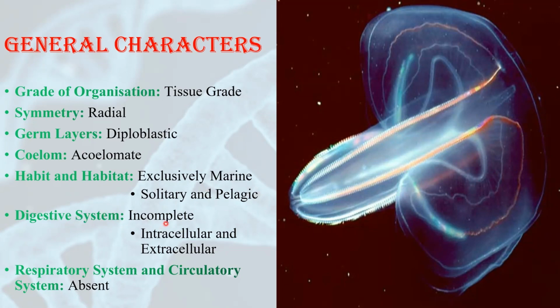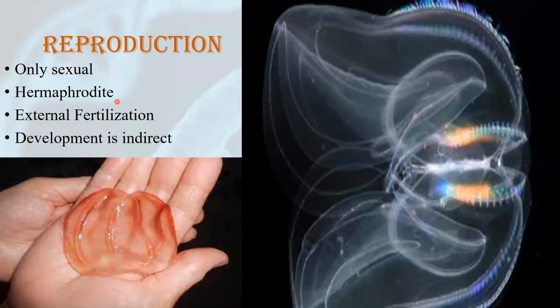Their digestive system is incomplete. That means there is only one single opening. The digestion can be intracellular or extracellular, inside the cells or outside the cells. They don't have any respiratory system or circulatory system. Their reproduction is carried out only and only in a sexual manner. These organisms are hermaphrodite. That means male and female are present in the same individual. They carry out external fertilization, and their development is indirect.